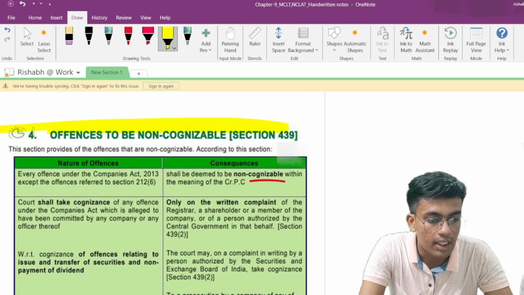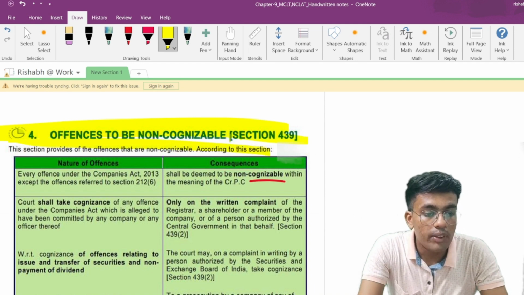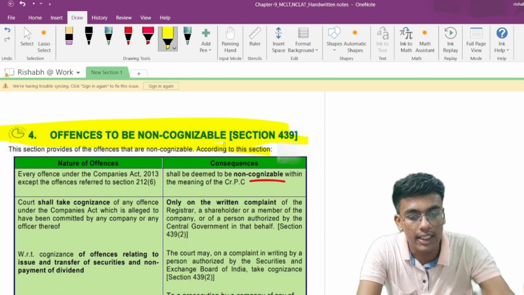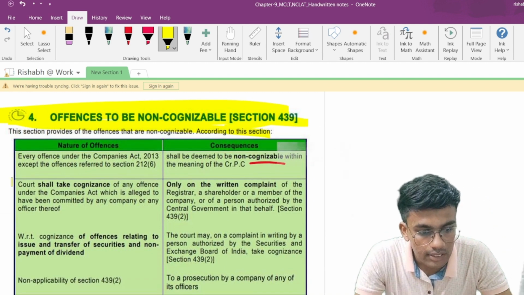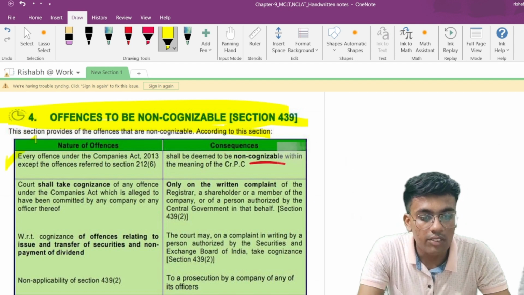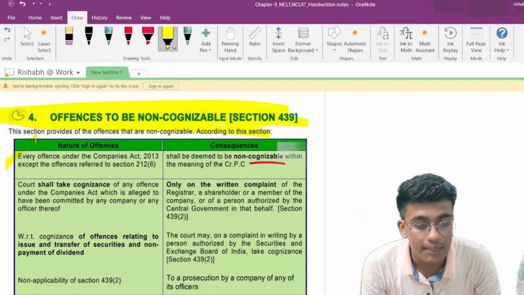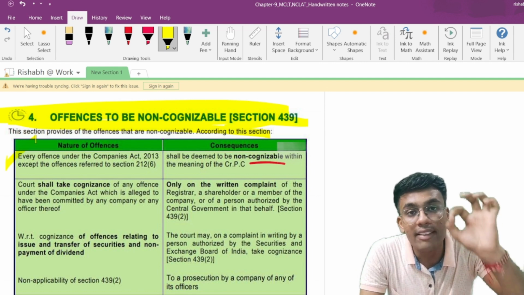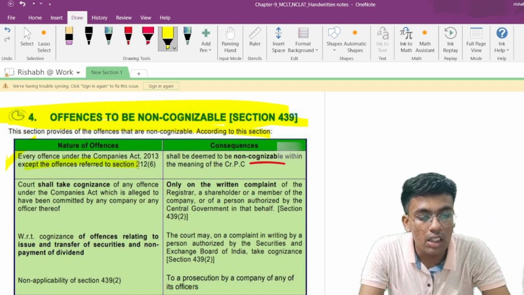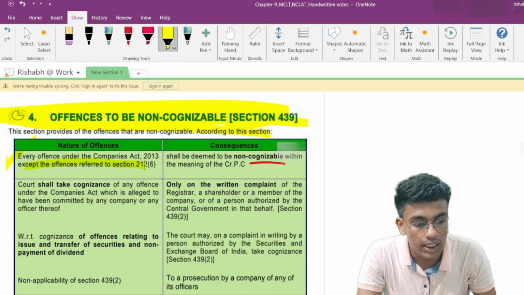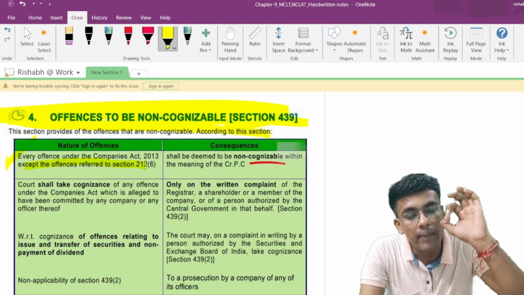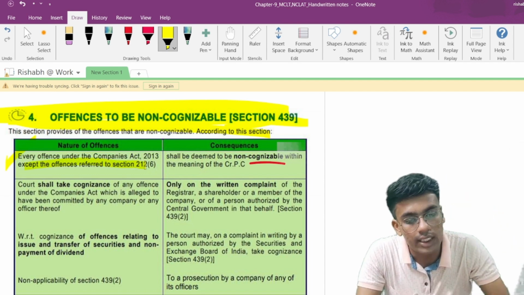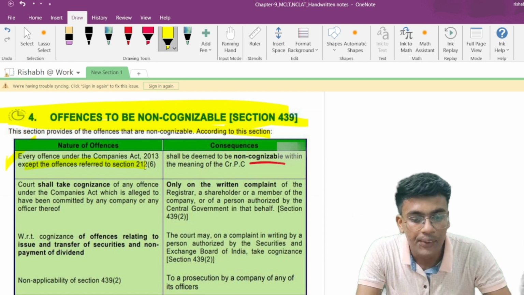Offences which are not cognizable. Matlab, these offences are non-cognizable. Matlab, a person can be arrested only upon the police officer having an arrest warrant. Now, nature of offence. Every offence under the Companies Act 2013 except the offences which are referred in section 212 subsection 6, this is basically an inquiry and investigation chapter. Apart from those offences, all the offences under the Companies Act are basically non-cognizable. Matlab, a person shall be arrested only if the police is having an arrest warrant against that person.